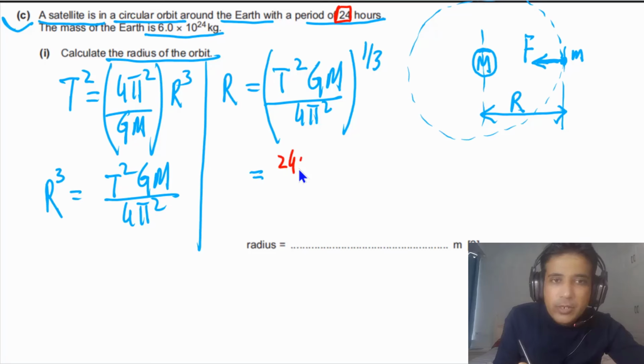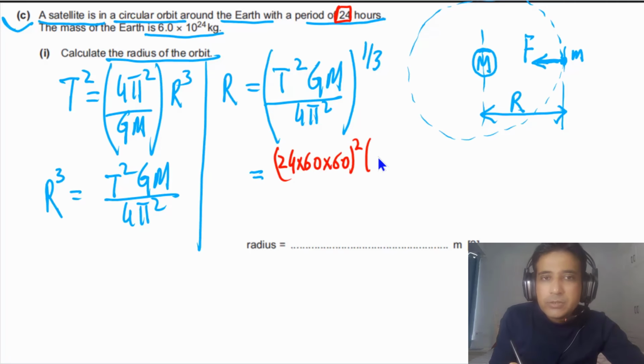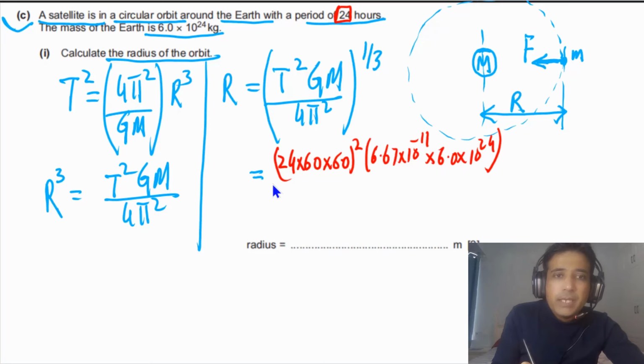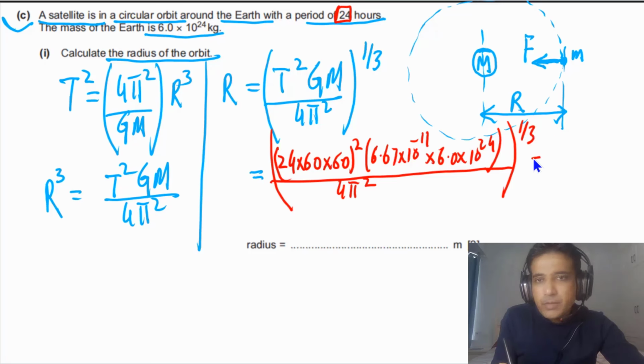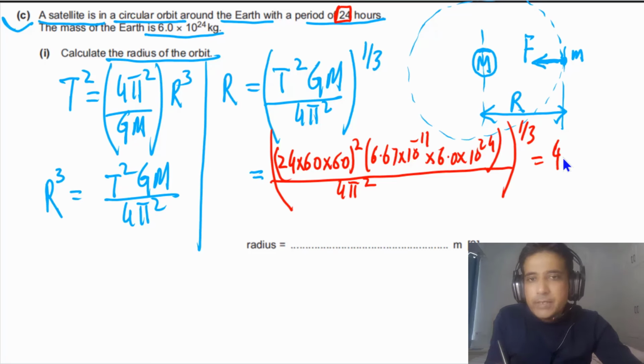24 hours: 1 hour has 60 minutes and 1 minute has 60 seconds. So we have to take the square of this. G is a constant, and the value of G is 6.67 times 10 to minus 11. And the mass of the planet we have, that is equal to 6.0 times 10 to 24. And this is divided by 4 pi square. And we need to take cube root of this one. If we take cube root of this one, our final answer will be equal to 4.2 times 10 to 7 meters.